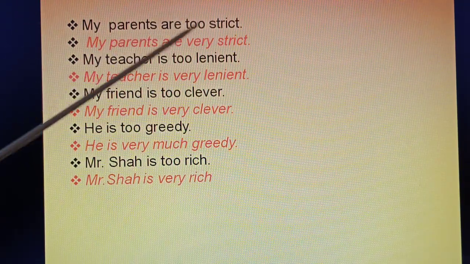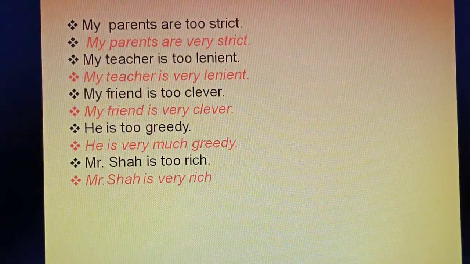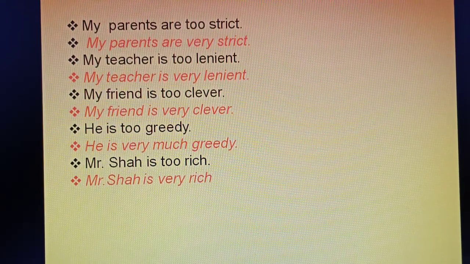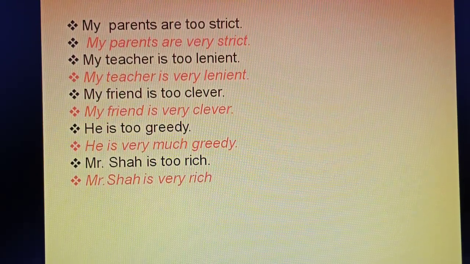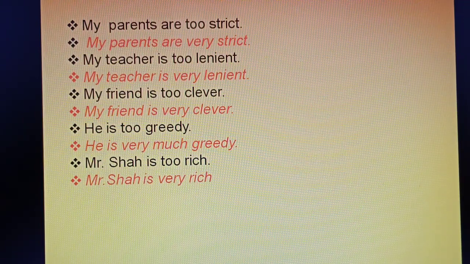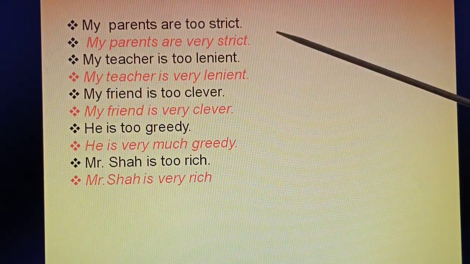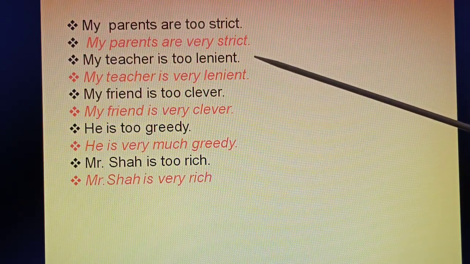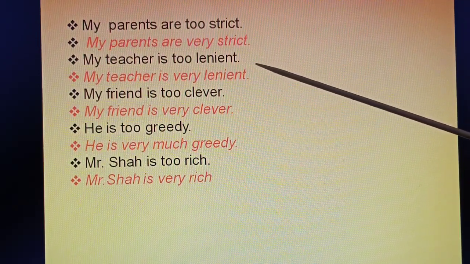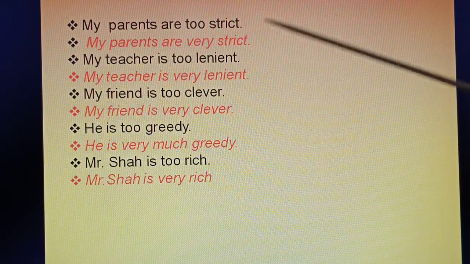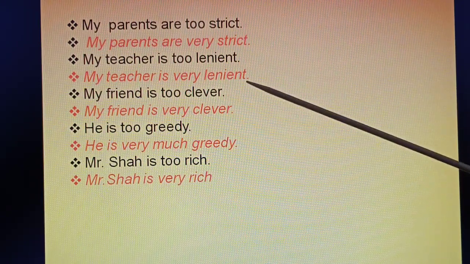There is no other "to" following it, and therefore it will be replaced with either "very" or "so" or "very much", "so much", whatever, depending on the sentence. Answer would be: My parents are very strict. Second, my teacher is too lenient. Lenient means not strict, the opposite of strictness. So my teacher is very lenient.